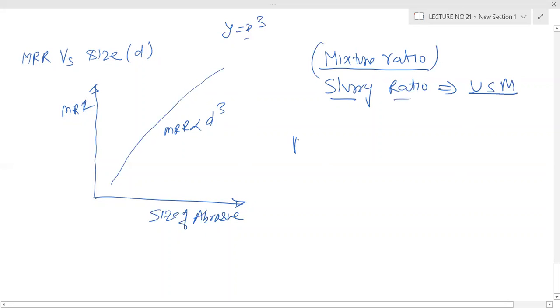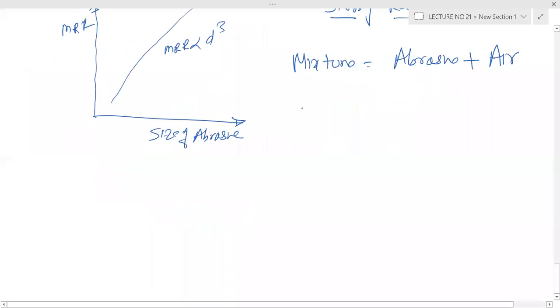So here we have a mixture of what? A mixture of abrasive plus some gas. Suppose I am telling it abrasive, air. So mixture ratio is abrasive quantity divided by air quantity.